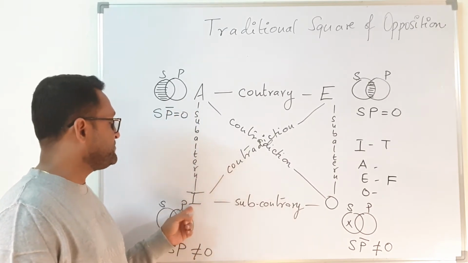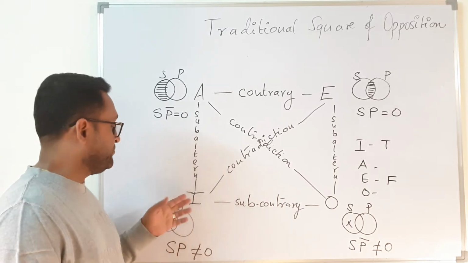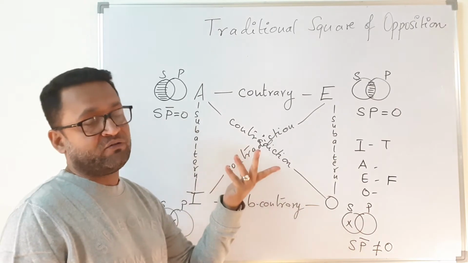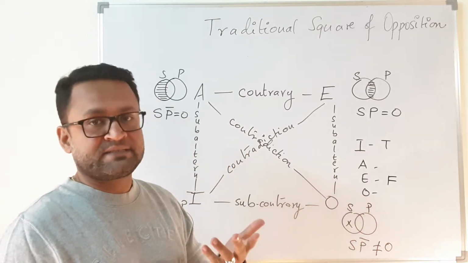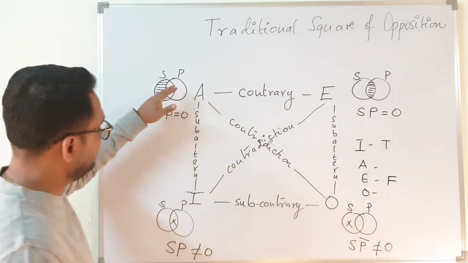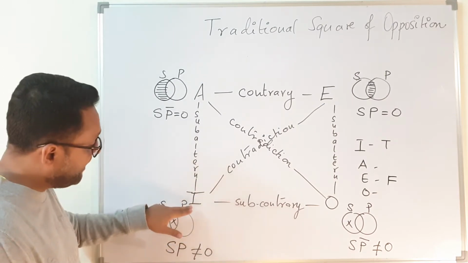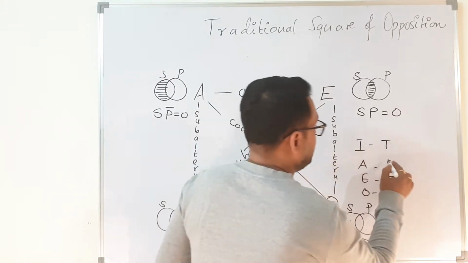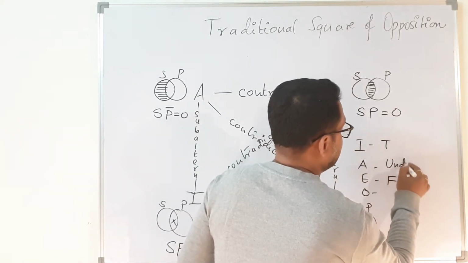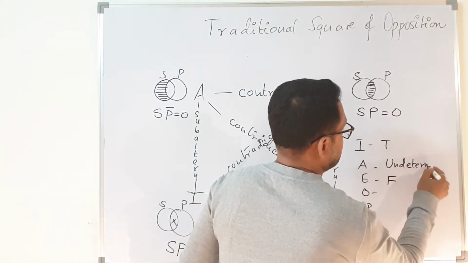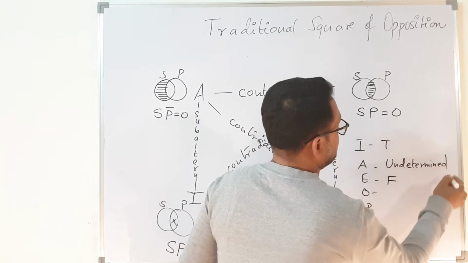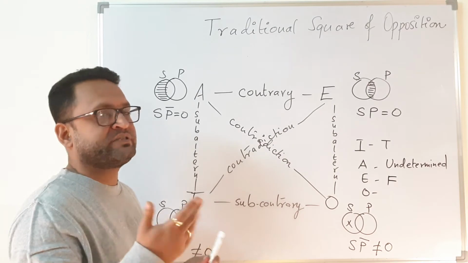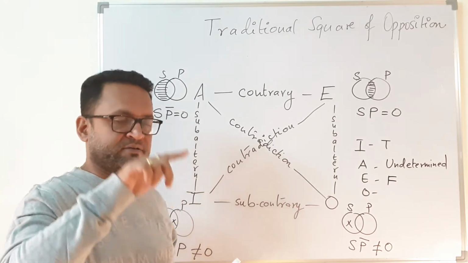But since you know the value of I to be true, you cannot determine the value of A, because in that case it does not hold. If A would have been true, then I would have been true. But if I is true, then A, you cannot find it out. So the answer is undetermined. This is the value which your book will also say. You can also put a question mark. You can also say true or false. True slash false.